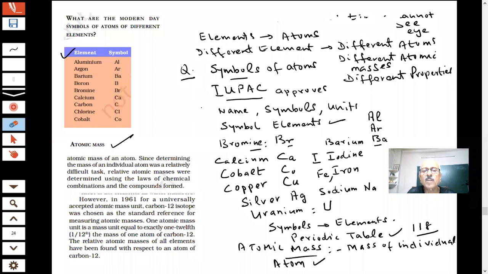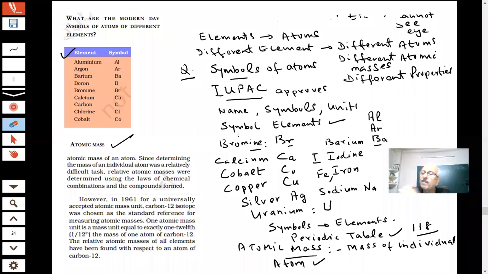Why did we study laws of chemical combination? They were studying the laws of chemical combinations. They were measuring the masses of the products which are formed.